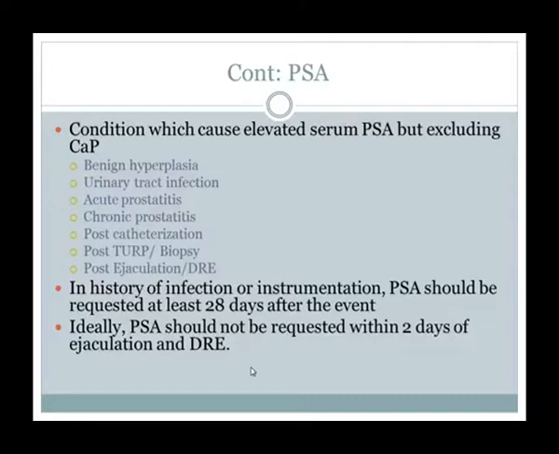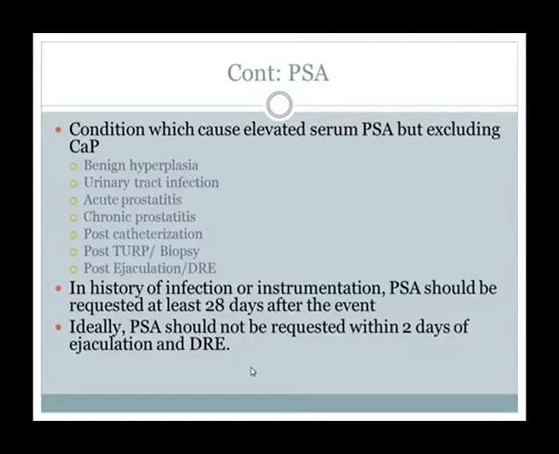So hyperplasia may cause elevated serum PSA. If the patient has an underlying urinary tract infection or prostatitis, there are more chances of elevated serum PSA, in acute prostatitis and even chronic prostatitis. Also if the patient has a history of catheterization 2 or 3 days before, or a history of TURP or prostatic biopsy. So always, once there is manipulation of the prostate, there is a chance of elevated serum PSA, even with ejaculation or post-DRE.